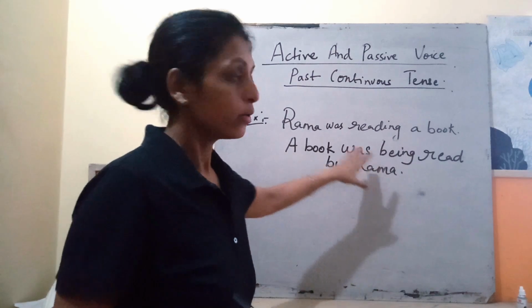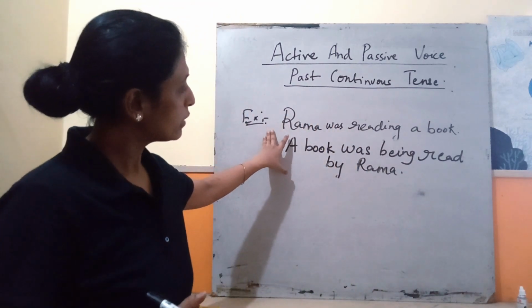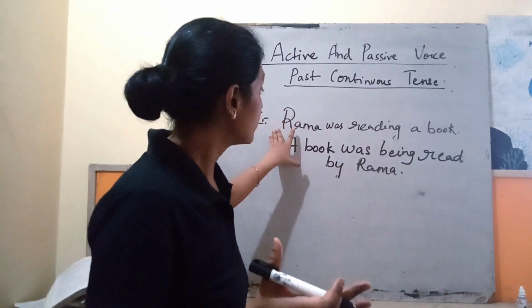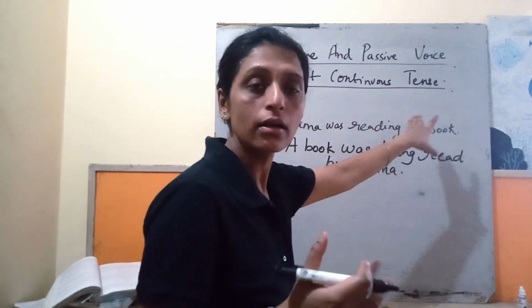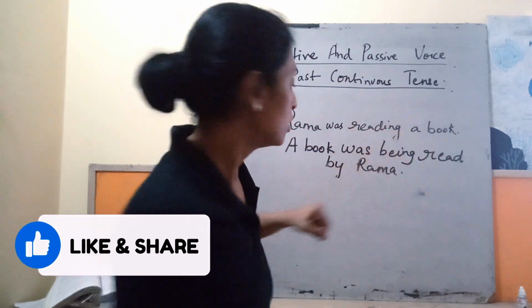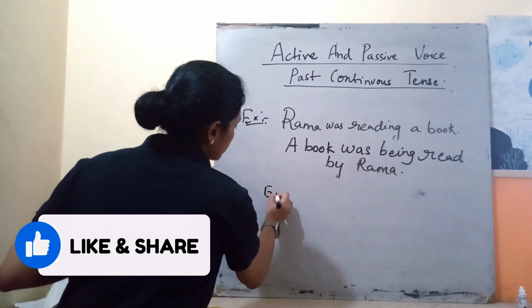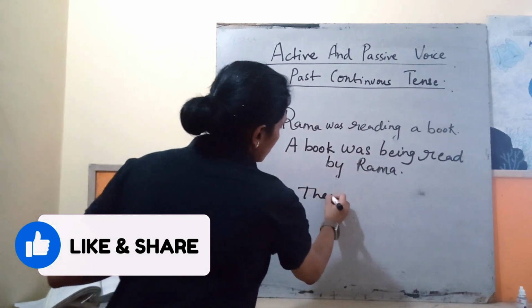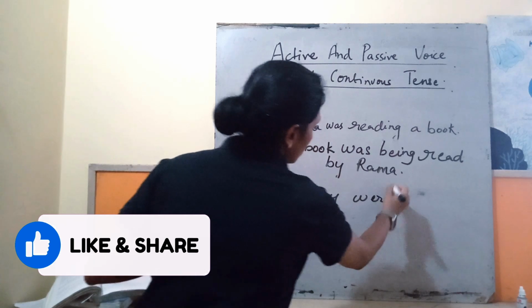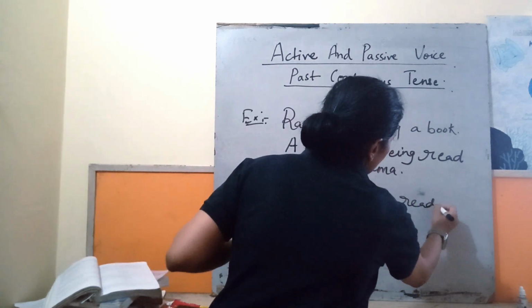Likewise, if it were a plural subject, they were reading books.